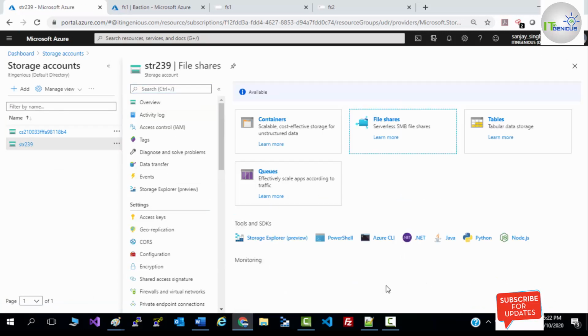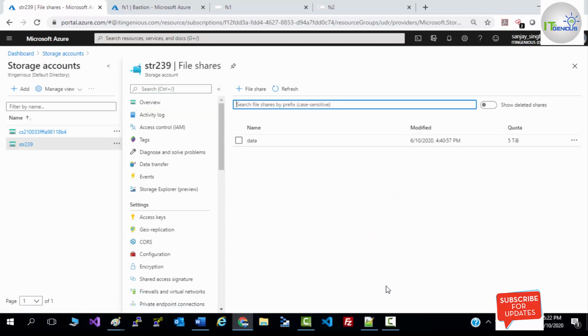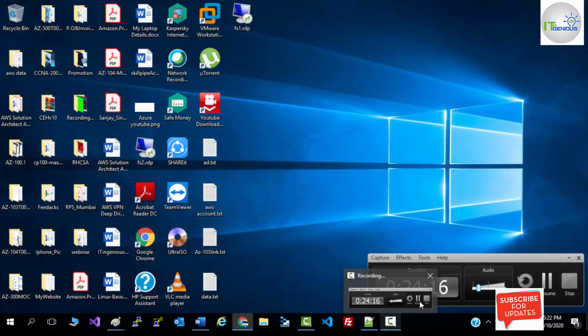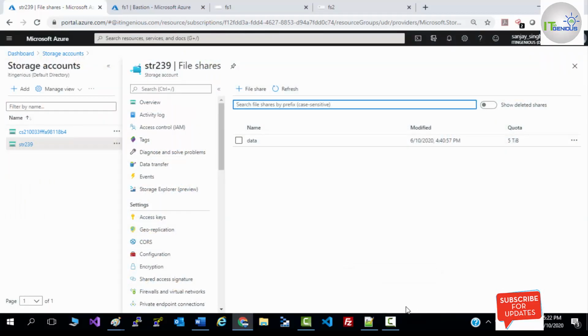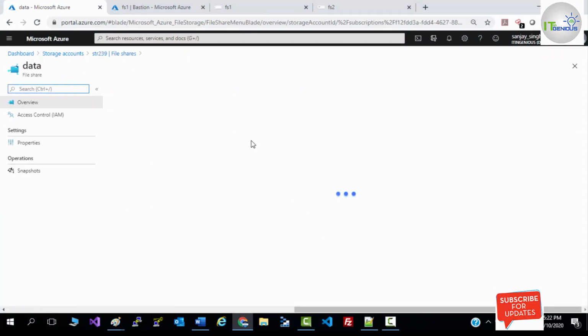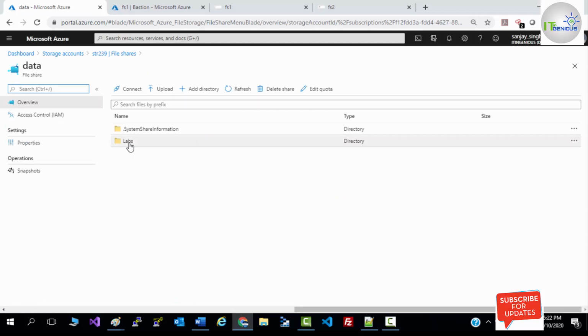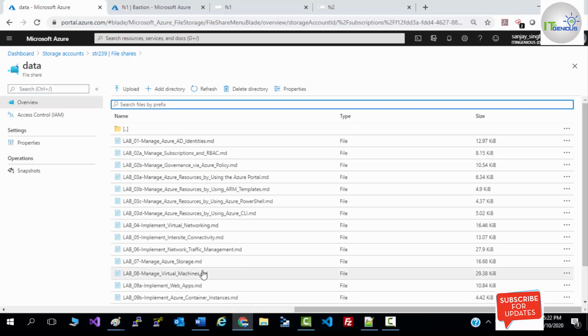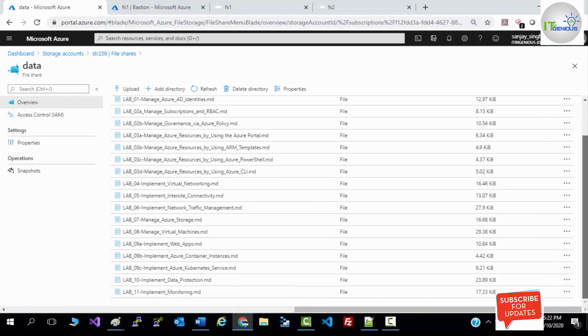Just go to your storage account, open your file share, and here you will get a folder which is lab. If you open lab, you will get all the files which are in your on-premise server.